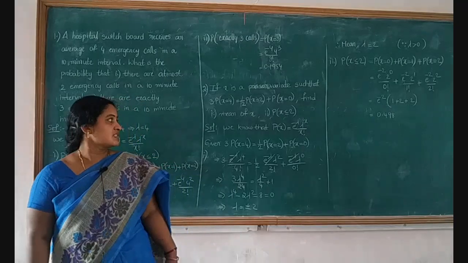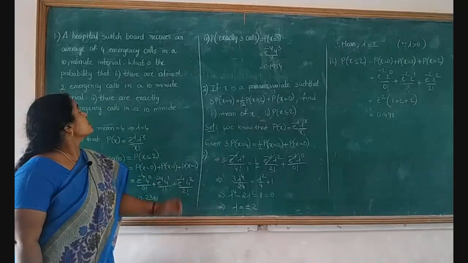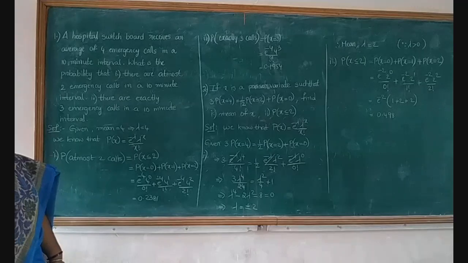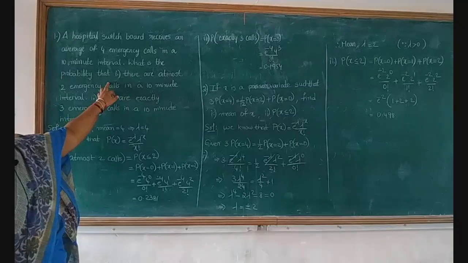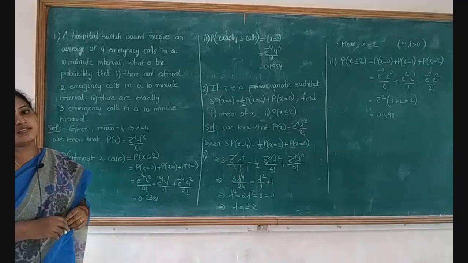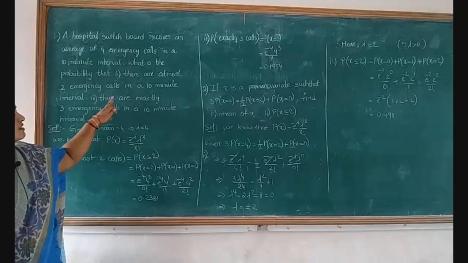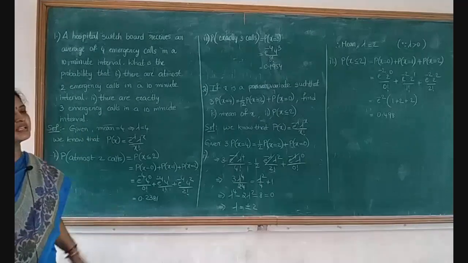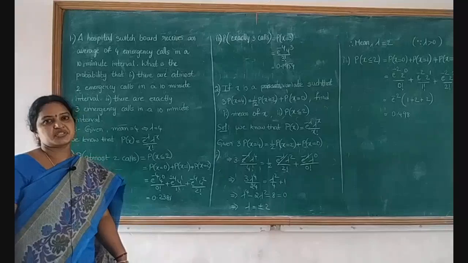Now we will see some examples on the Poisson distribution. A hospital switchboard receives an average of 4 emergency calls in a 10-minute interval. What is the probability that, first case, there are at most 2 emergency calls in a 10-minute interval, and second case, there are exactly 3 emergency calls in a 10-minute interval? We have to use the Poisson distribution here.